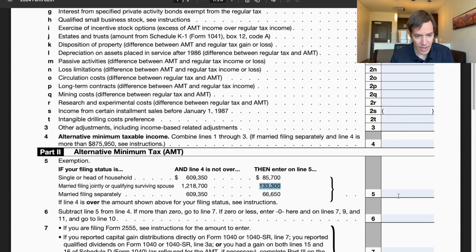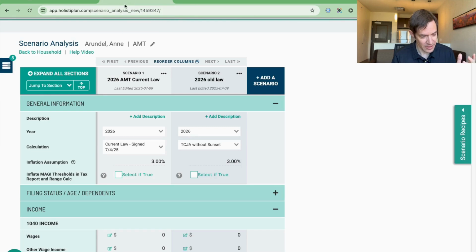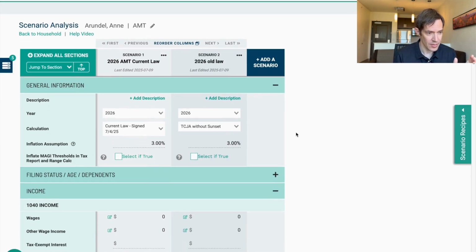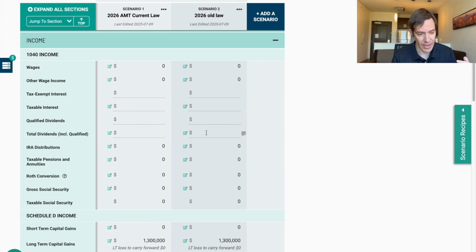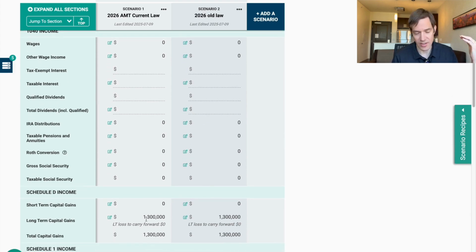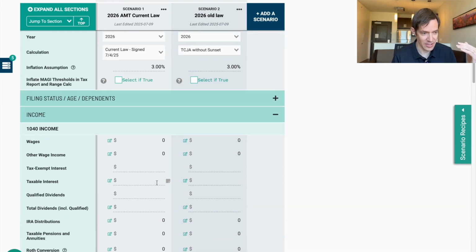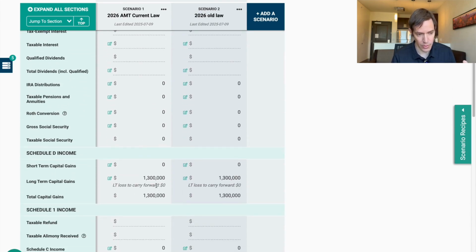So once you take away that exemption, line 6 to me is kind of like the taxable income equivalent to what you'd have on 1040. So rather than work up a ton of different examples, I'm going to work up one example here. This is 2026 current law, the bill that got signed, and then what the old law would have been. And I'm going to show you how someone is indeed getting hit with AMT earlier. If you ever want to create an example in scenario analysis that will generate AMT, create an example where someone just has a ton of capital gains. So in this case, this person has no income apart from 1.3 million in capital gains.